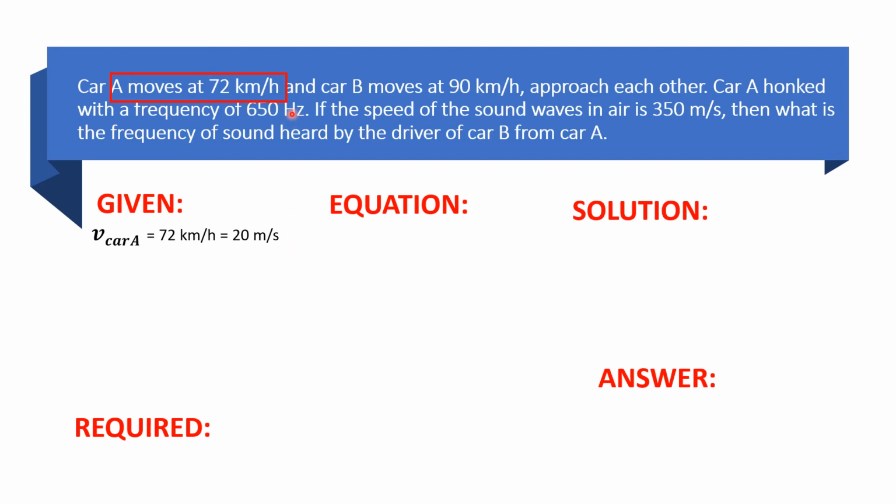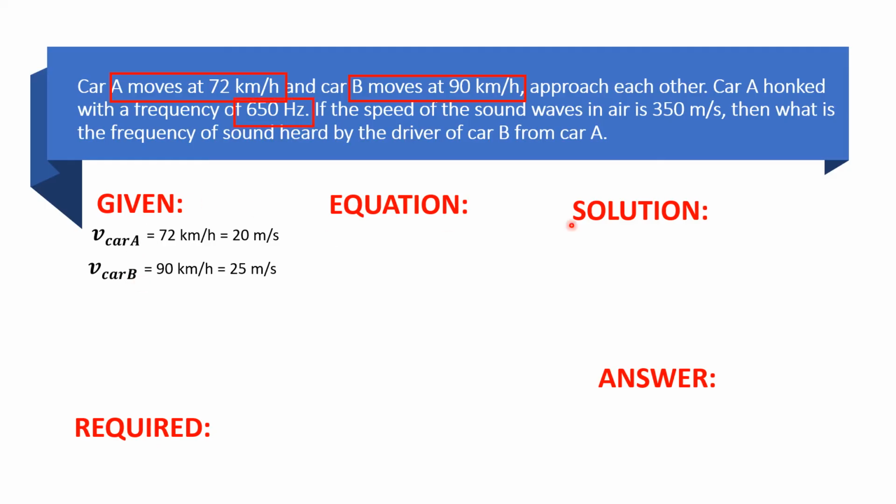So, cycle per second. So, we need to convert it into meter per second. Another one, the velocity of the car B is 90 km per hour. So, ginamit ko yung car A and car B para hindi tayo malito. Later on, aalamin na lang natin kung sino sa kanila yung observer at sino naman sa kanila yung ating source.